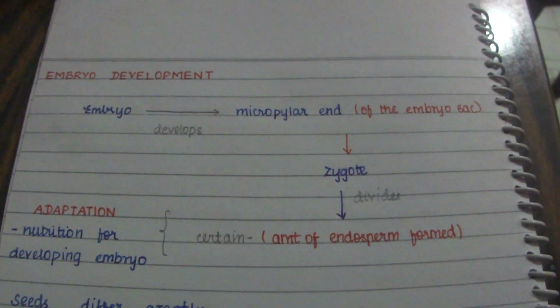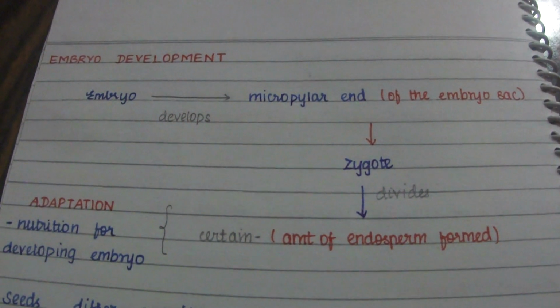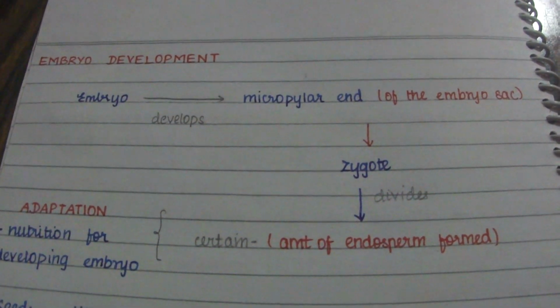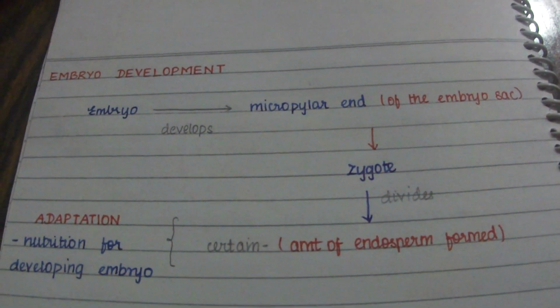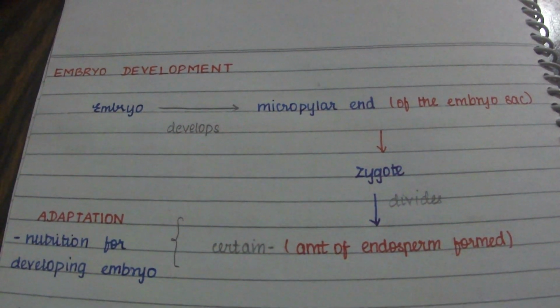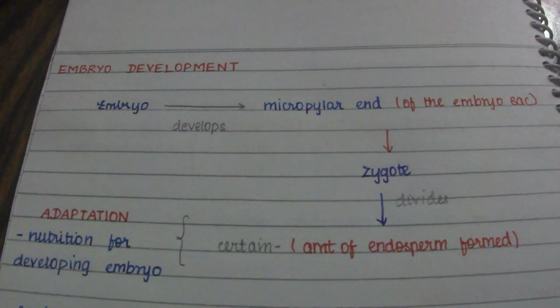So in this video we are going to deal with the embryo development. In the last video we dealt with the development of endosperm, which is followed by the embryo development. So now we are going to learn about embryo development. Here the embryo mainly develops at the micropylar end.